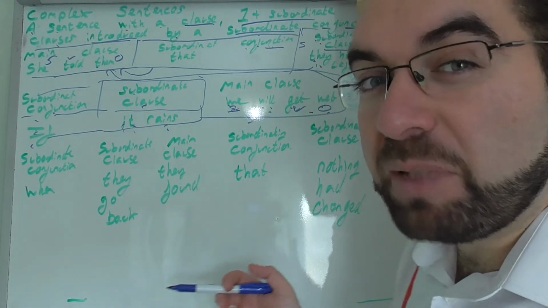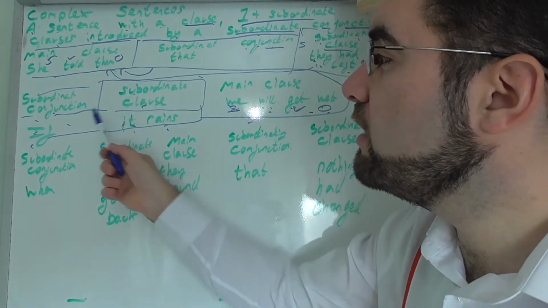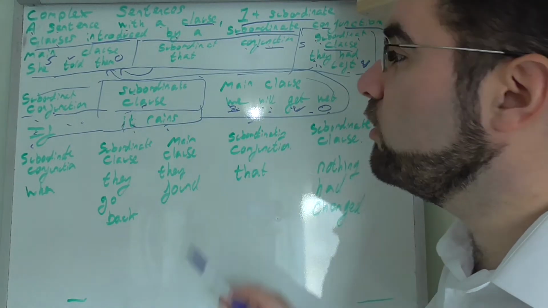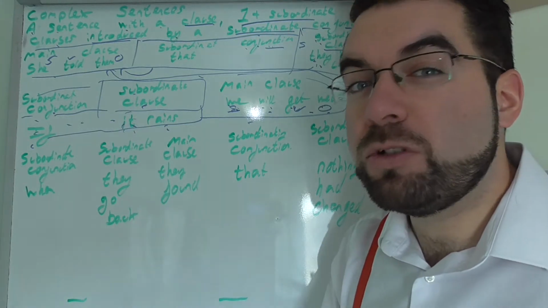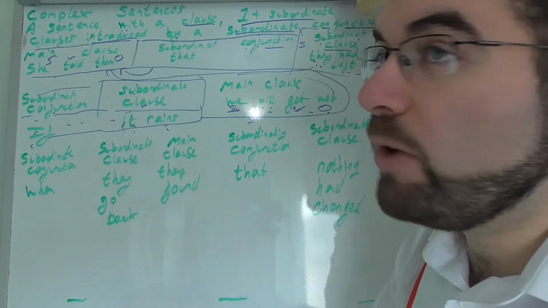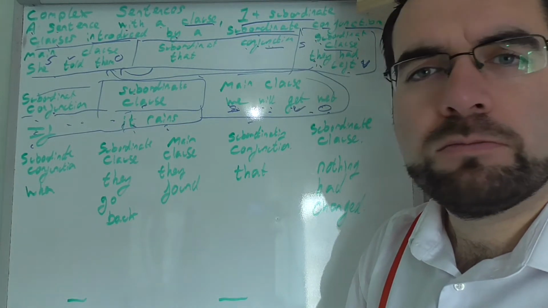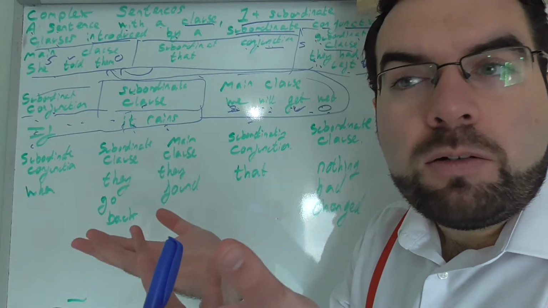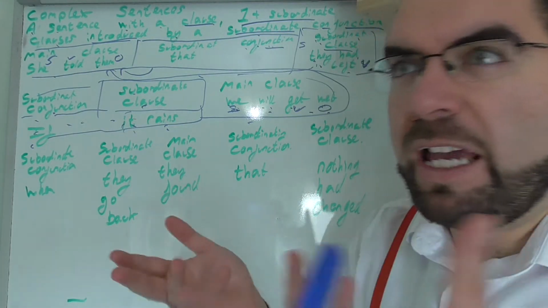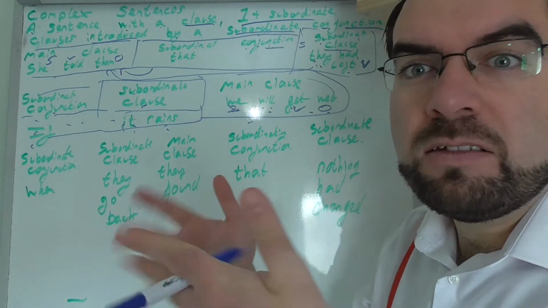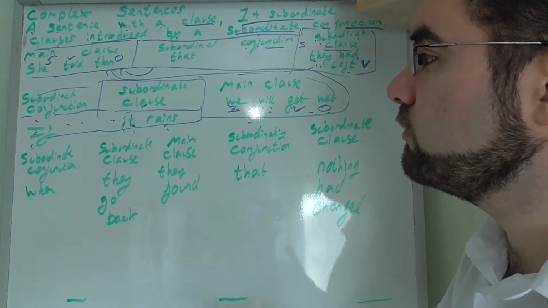Makes sense. These two are dependent on the main clause, and alone they don't make much sense. If it rains what? What about it?